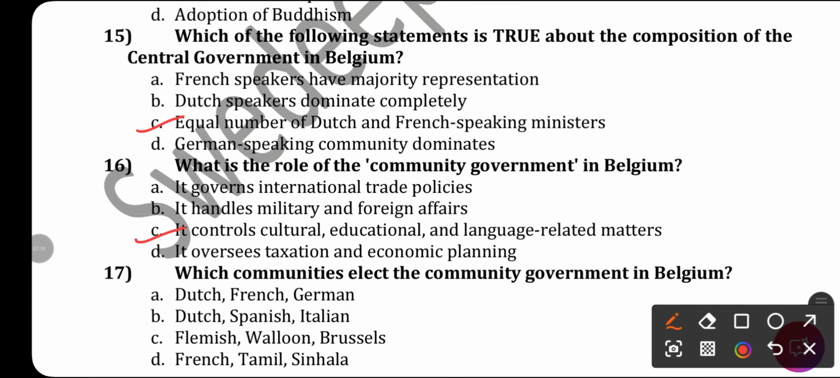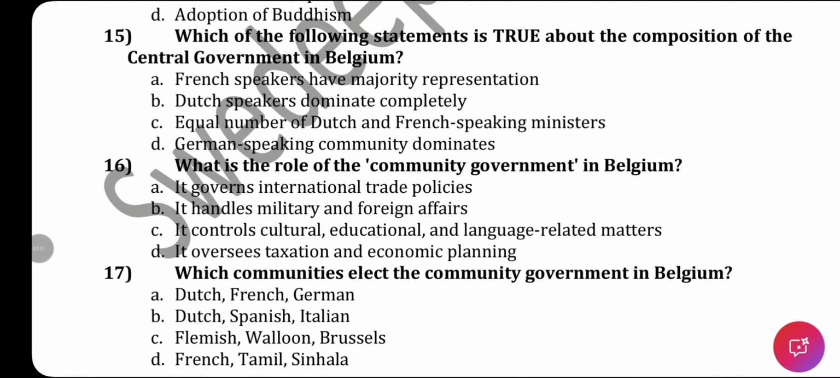Next, which communities elect the community government in Belgium? This is elected by people belonging to a particular language community, and you know in Belgium, Dutch, French and German speaking people are there. So the answer will be Dutch, French and German. So the right answer will be option A.